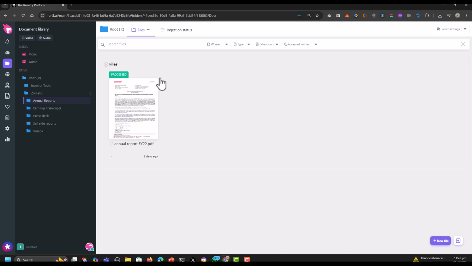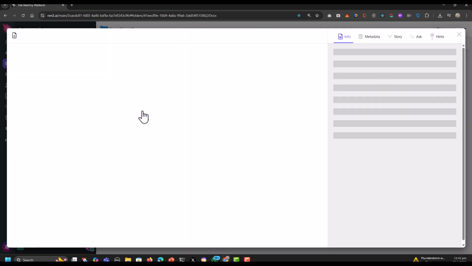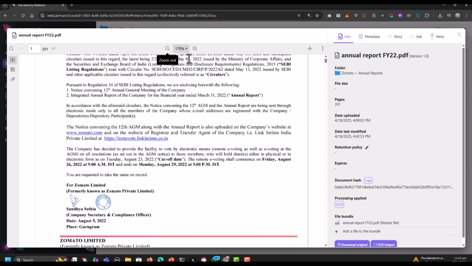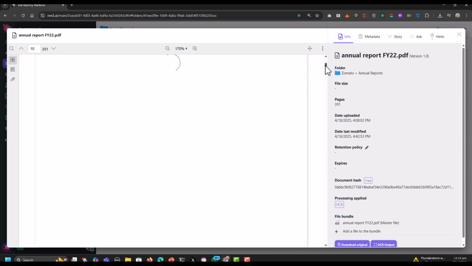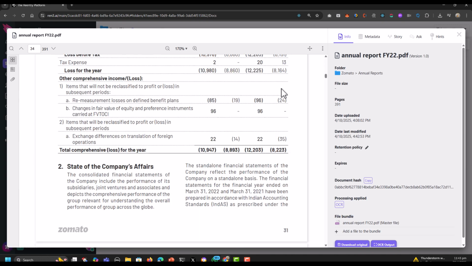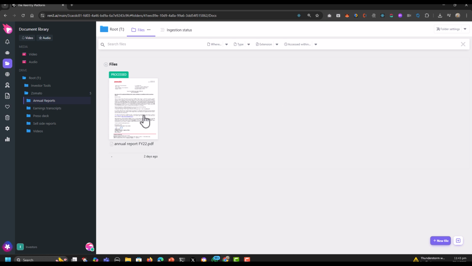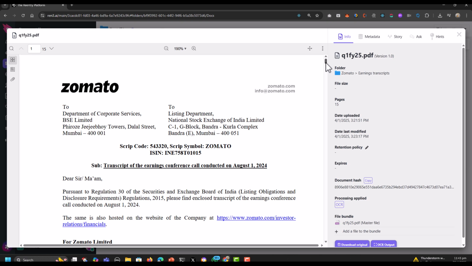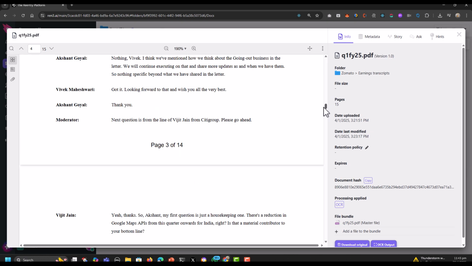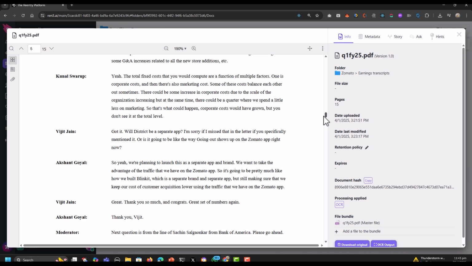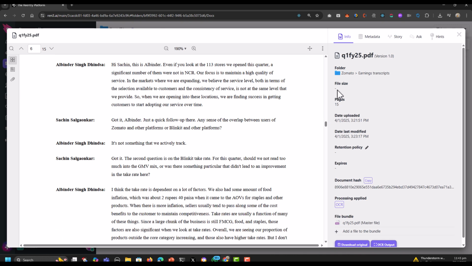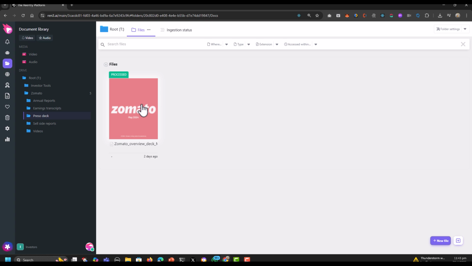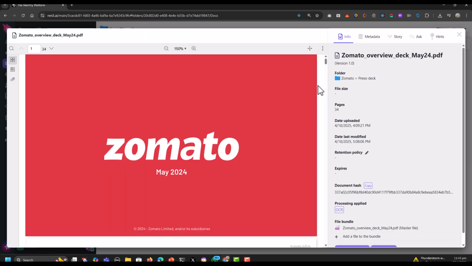Now let's take a look at the other type of source material that was uploaded. In a folder called Zomato, I've included annual reports in PDF as well. I've also included quarterly earning transcripts for Zomato in another folder. I've even included a company profile of Zomato as a PowerPoint presentation deck as well.